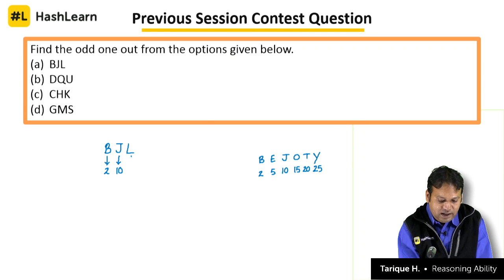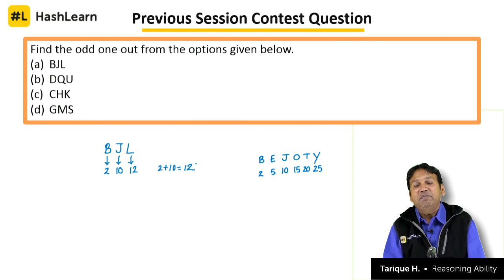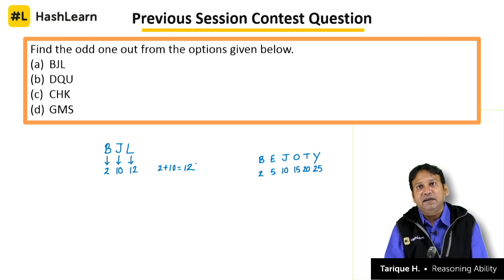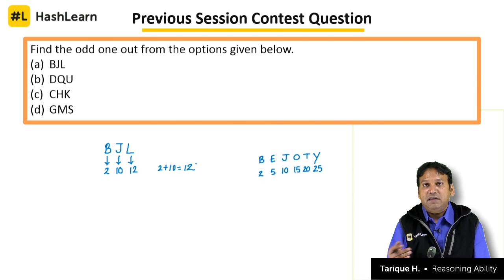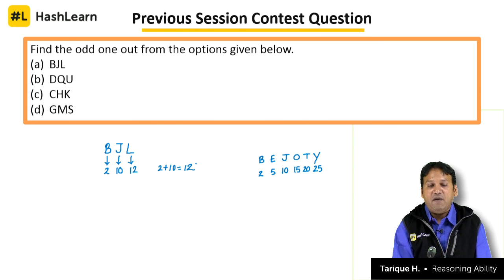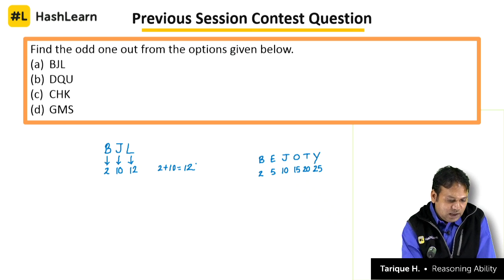And if J is 10, L is 12, and what is the link here? You can see 2 plus 10 is 12. That means the positional value of the third letter is obtained by adding the positional value of the first and second letters. That's the key here. So that's the logic in A.